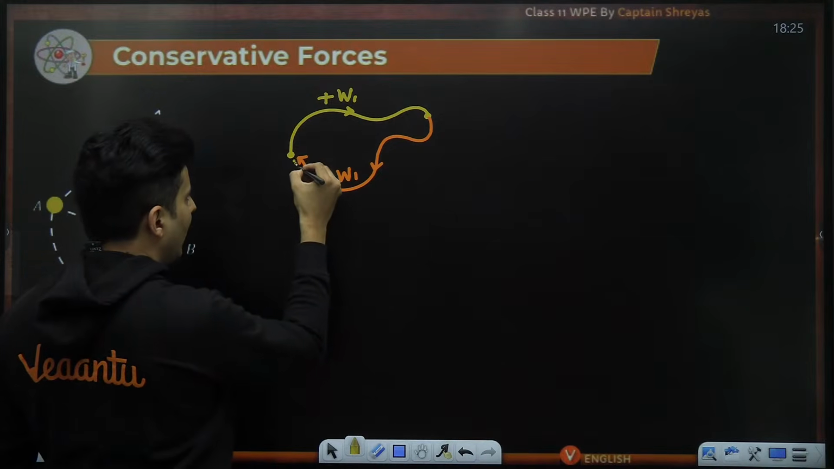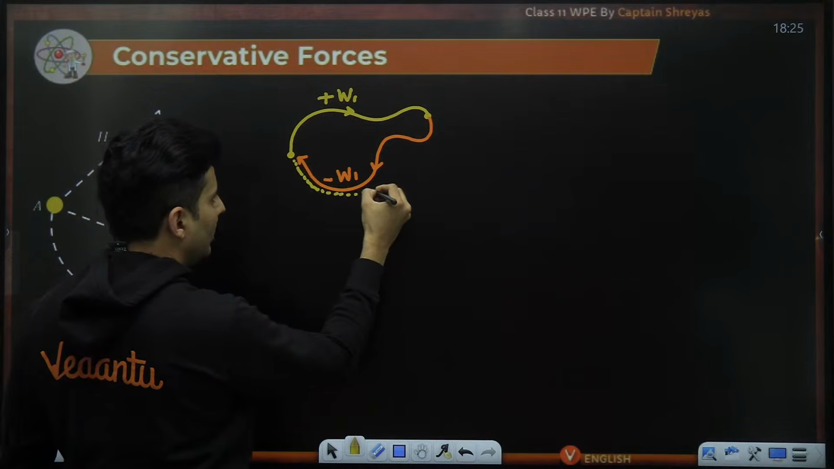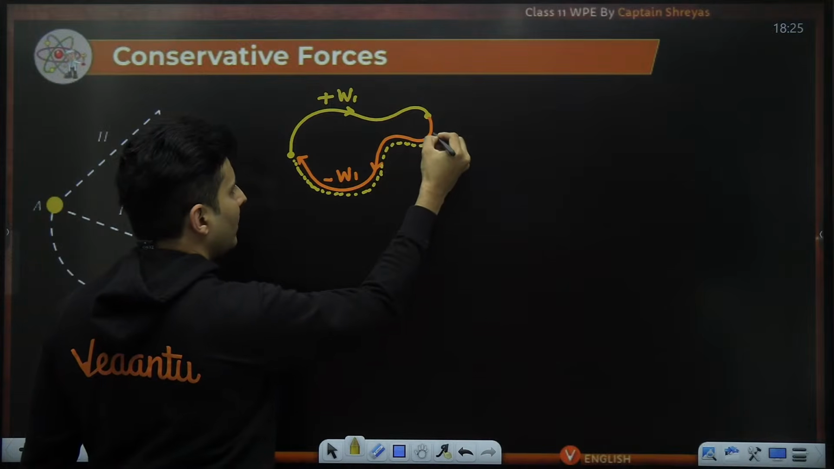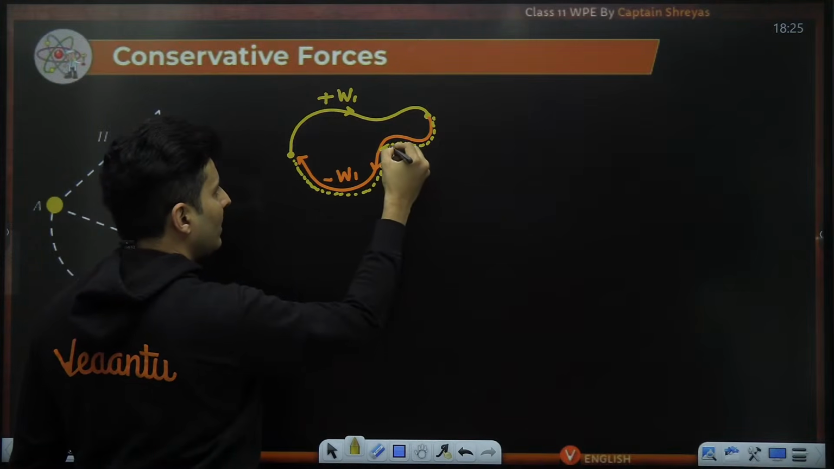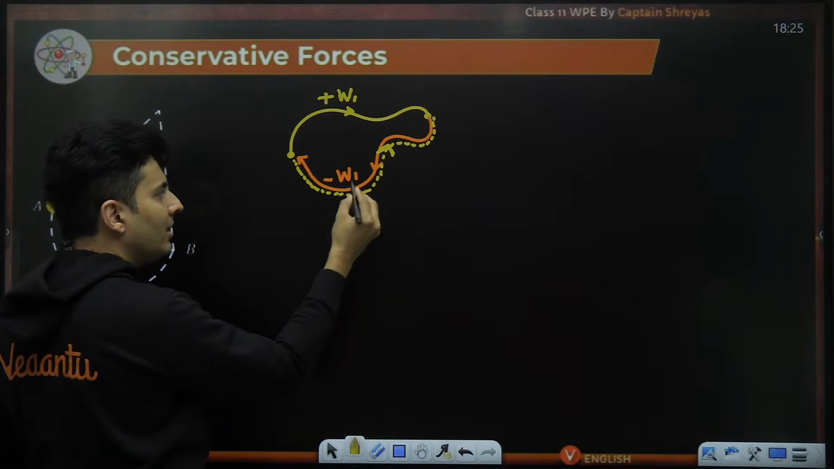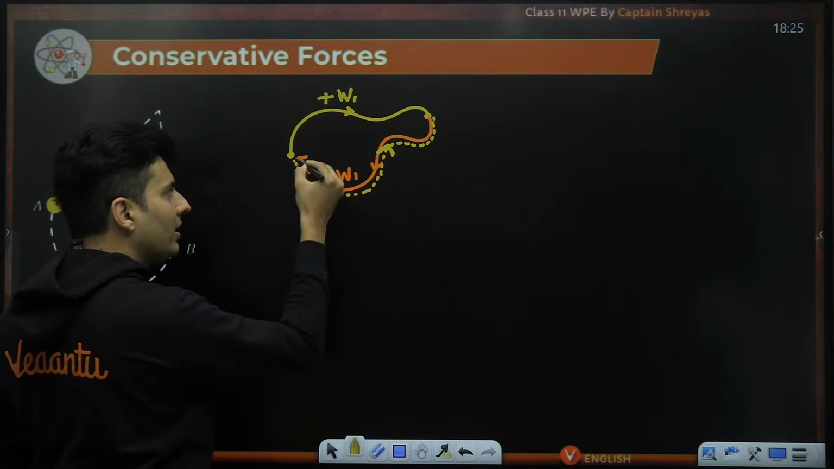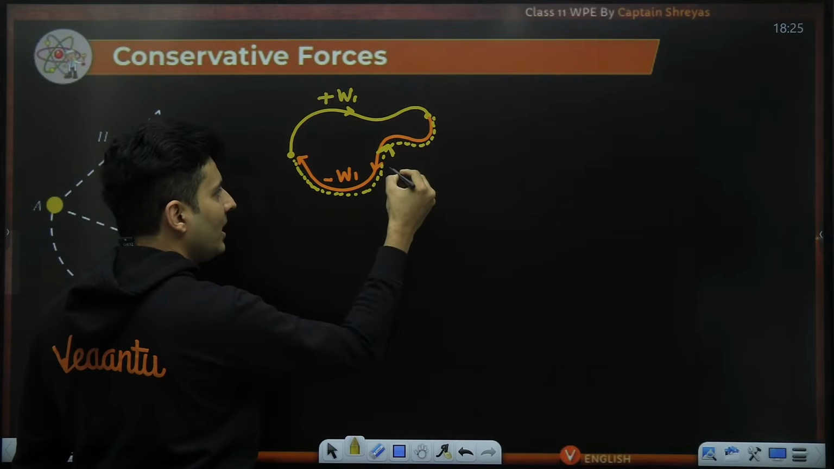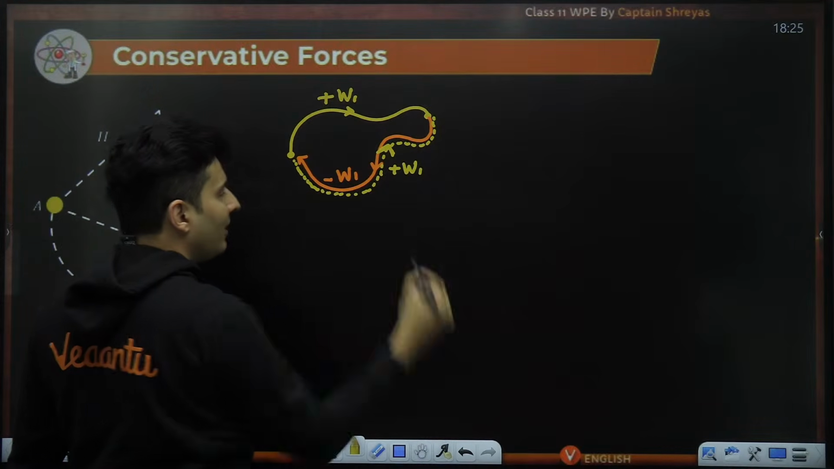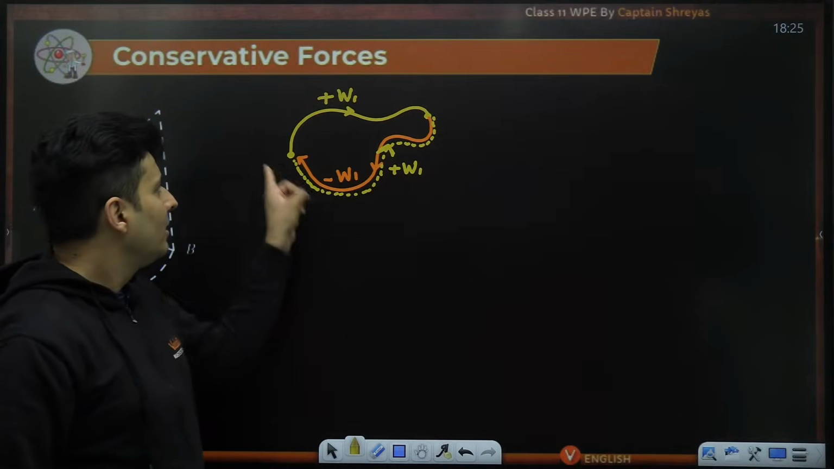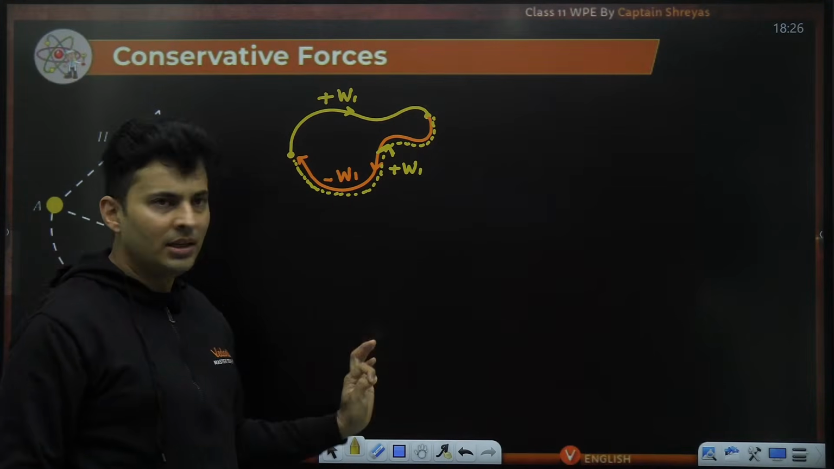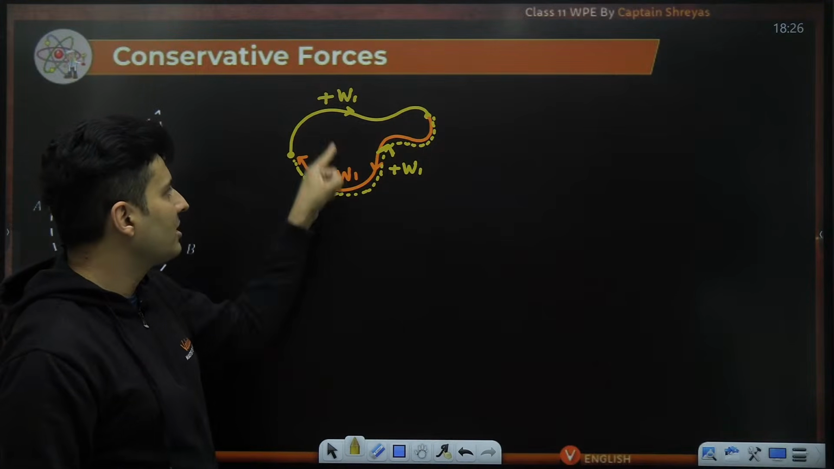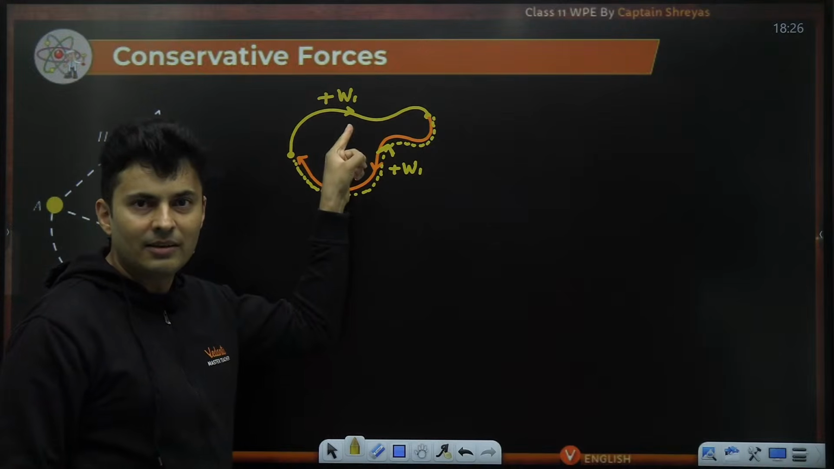If rather I went along that orange path in this particular direction, then how much work will be done? If I go from here to here, it is minus W1. If I go from here to here, it will be plus W1 work. And do remember, these paths were randomly chosen. And first of all, this was minus W1 only because it was conservative in nature.